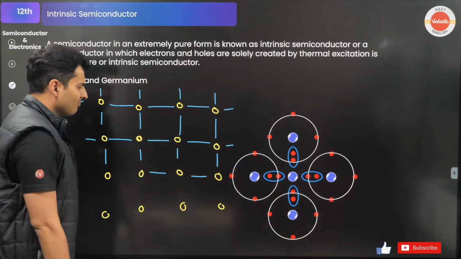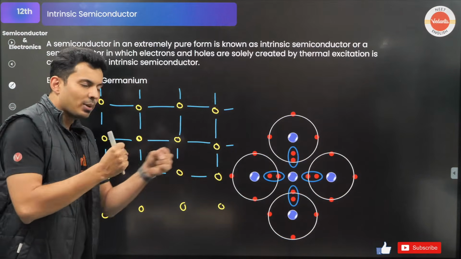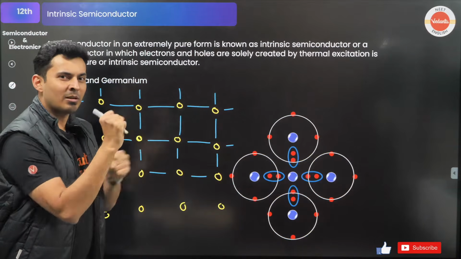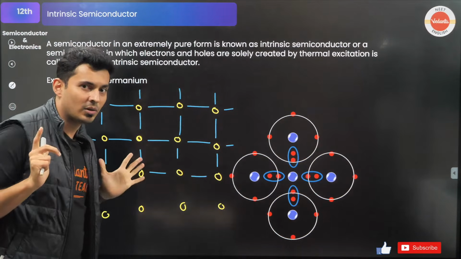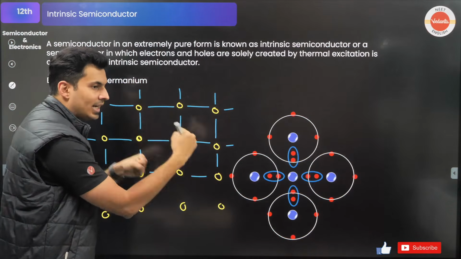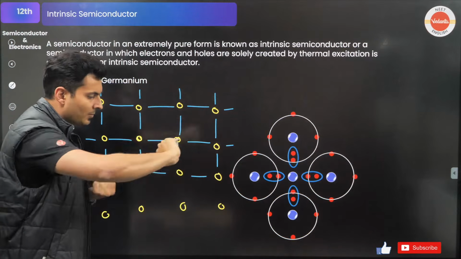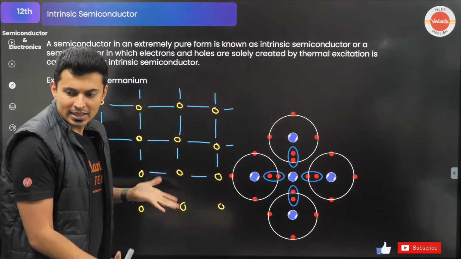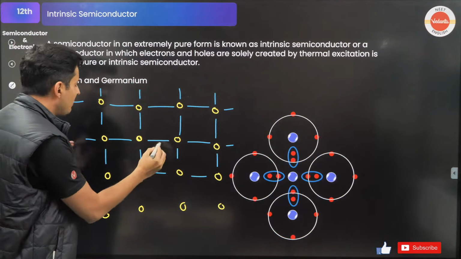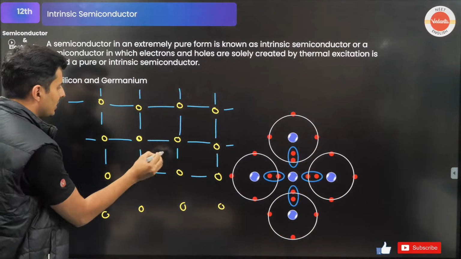Now just imagine there is friction between them. There is energy, thermal energy. What will happen when there is thermal energy? The bonds will get broken, yes or no? Imagine there is shaking, there is movement, there is kinetic energy, there is rotation, there is twisting. These bonds will get broken, yes or no? Exactly. So at some temperature, maybe this bond just gets broken.